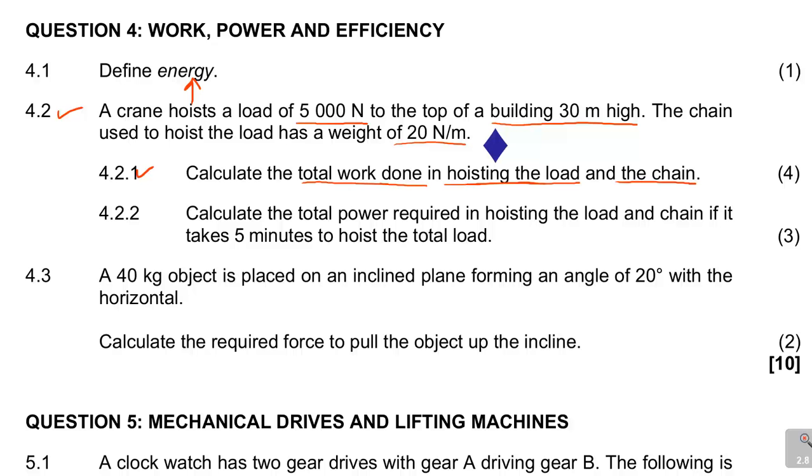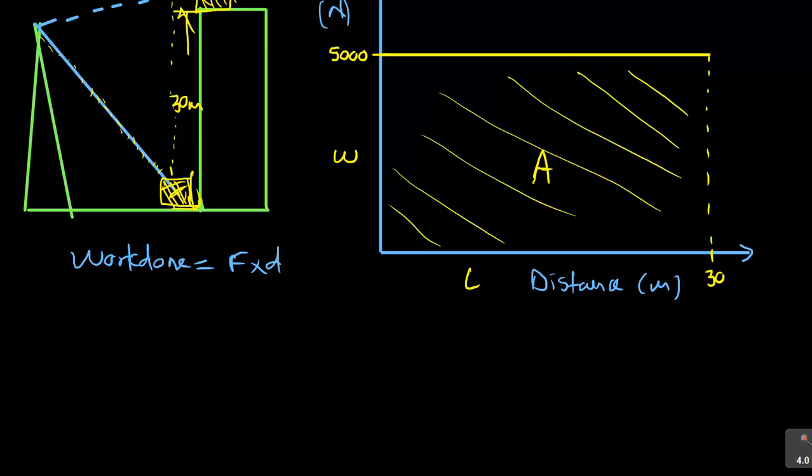We also are told that this particular crane also has its own weight, and the weight of the crane is 20 newtons per meter. So for every meter, there is 20 newtons. So how do you express that? They are saying the weight of 1 meter is 20 newtons.